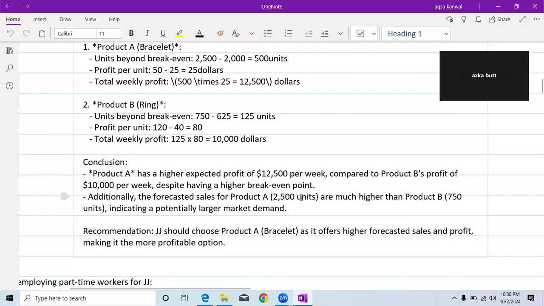Additionally, the forecasted sales of product A, 2,500 units, are much higher than product B's 750 units, indicating a potentially larger market demand. So I would recommend that they choose product A, the bracelet, as it offers higher forecasted sales and profit, making it the more profitable option.